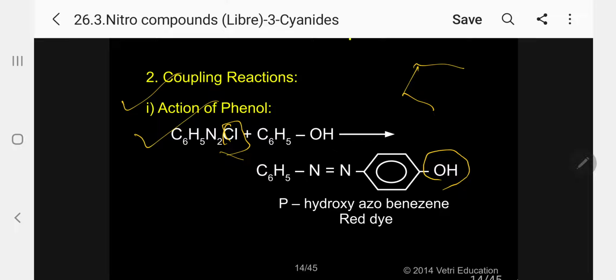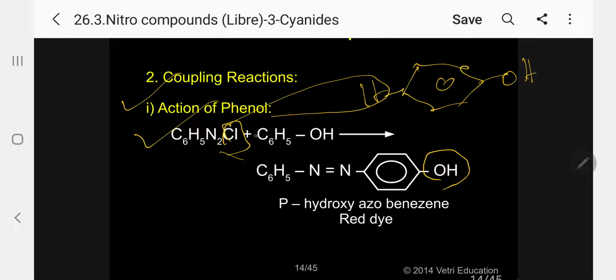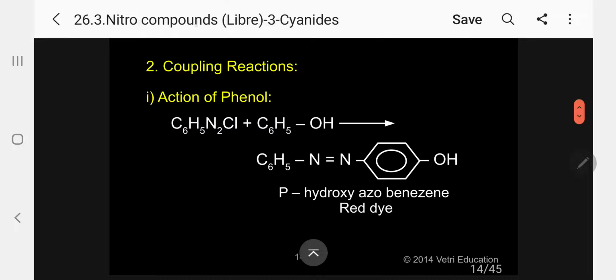I can write it this way. This is the phenol and this is the hydrogen. So this hydrogen is getting eliminated in the form of HCl, and correspondingly the phenolic group is added to the azo group. Kindly follow. This is para-hydroxy azobenzene, a red dye. Para-hydroxy azobenzene, we are retaining the nitrogen atoms.